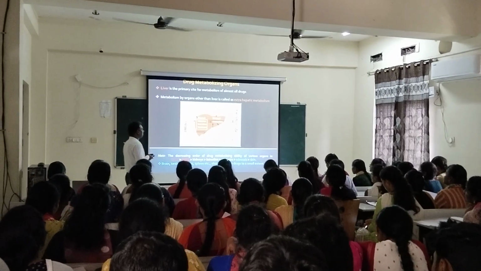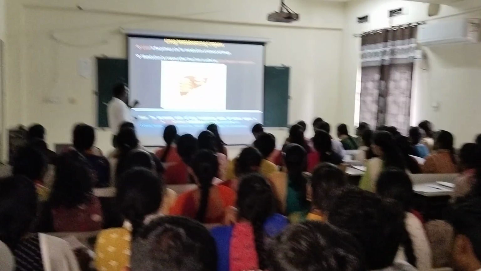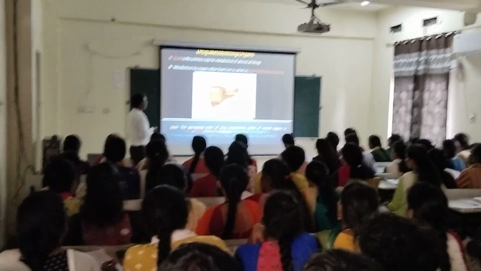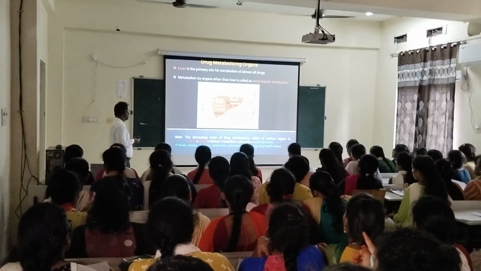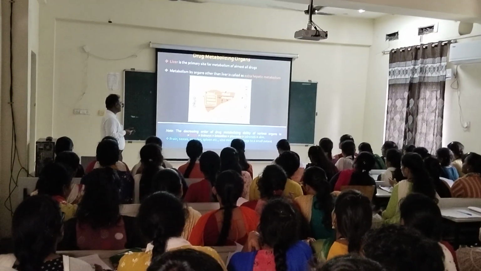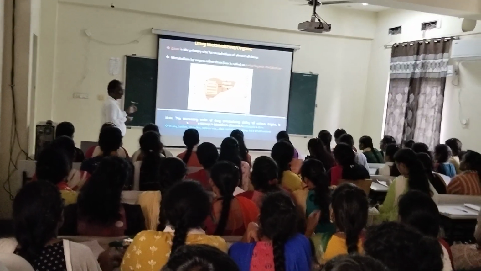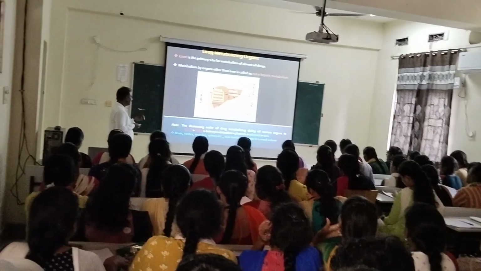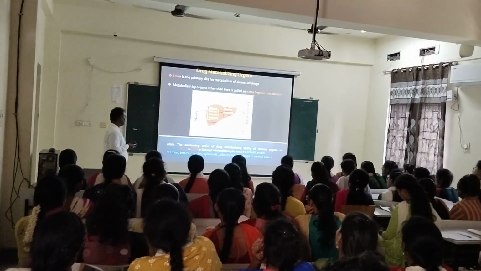See, phase 1 and phase 2 reactions may happen in the liver: oxidation, reduction, hydrolysis, and conjugation reactions. The decreasing order of the drug metabolizing ability of various organs is liver, kidney, intestine, lungs, placenta, adrenals, and skin.